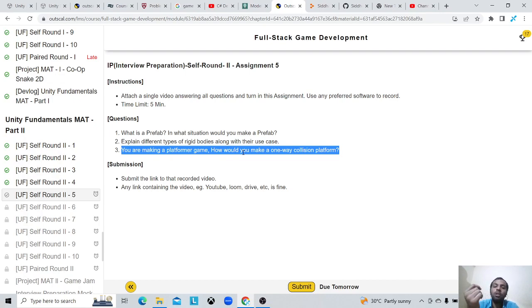To make a one-way collision platform, I need to add a component named platform effector 2D, and I need to have a box collider, any kind of collider, that has a property called use by effector, and I need to tick it, activate it, and then that platform is a one-way collision.